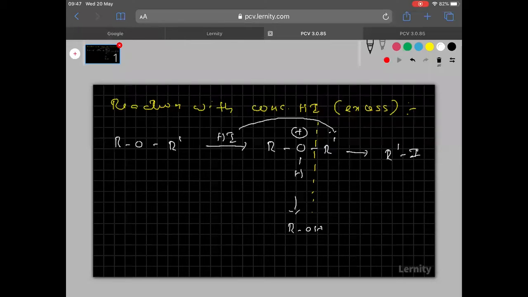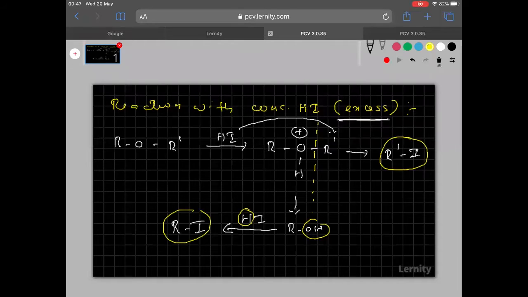Then one important thing: the reaction is not completed till now. I mentioned clearly that HI is in excess. The alcohol which is formed again reacts with HI. So this OH, with this H, is removed as water. Then what product is formed? RI, alkyl iodide. Here we got R'I, and here also we got RI.